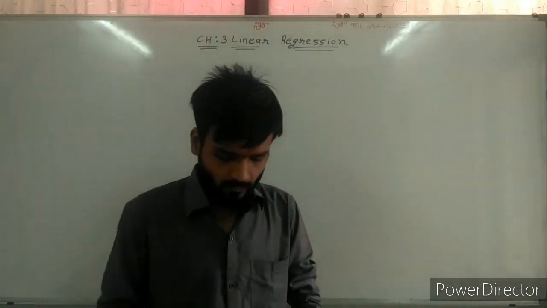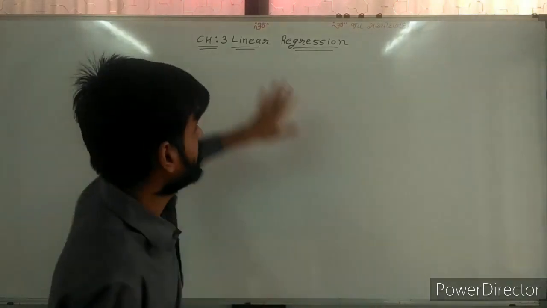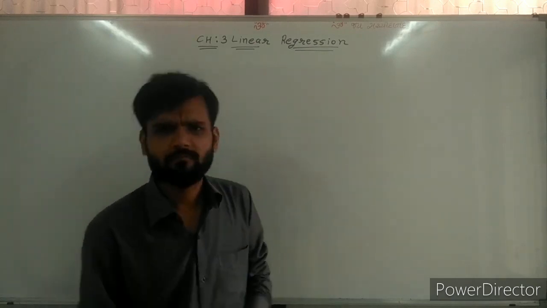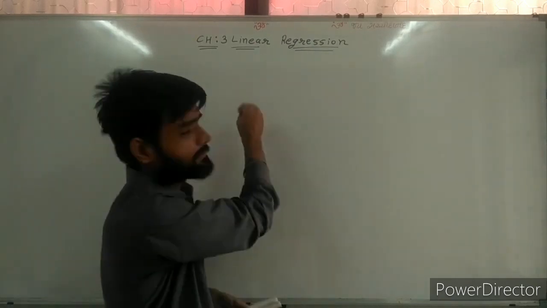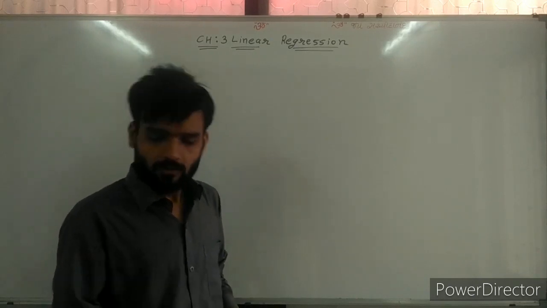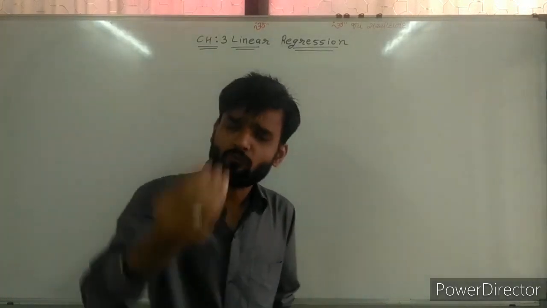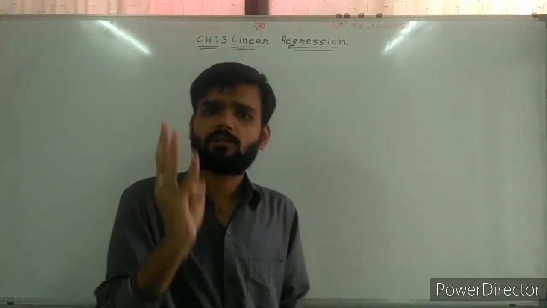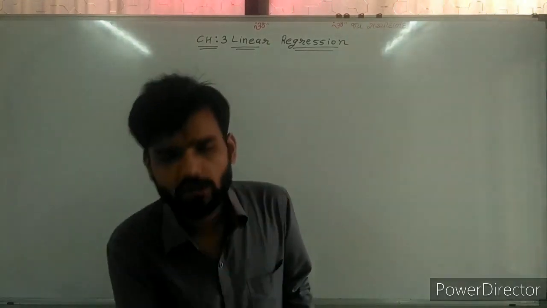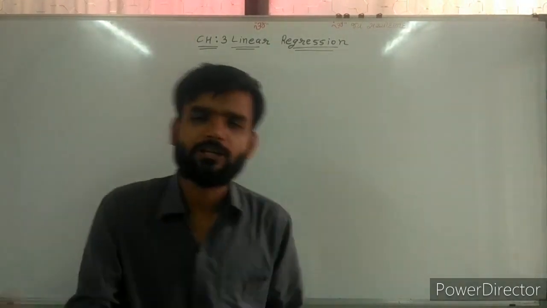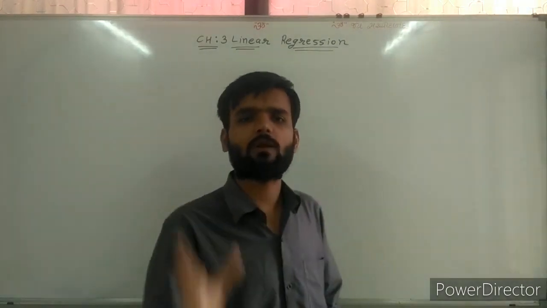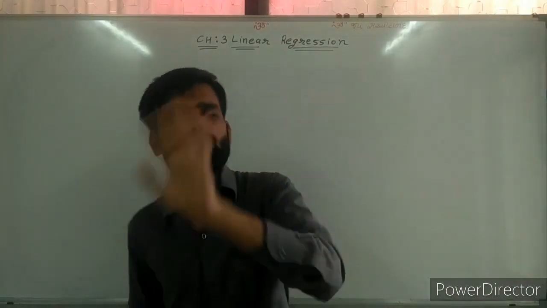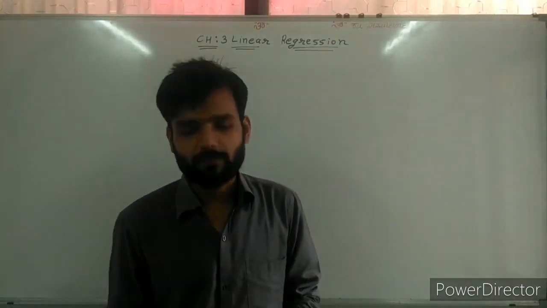Now, sir, how many marks for chapter number 3? Again, the weightage of chapter number 3 is the same. For the first part of statistics, chapter number 1, 2, 3 and 4, all the chapters have the same weightage: 12 marks, 12 marks, 12 marks, 12 marks. Even the bifurcation of those marks is the same for all 4 chapters.